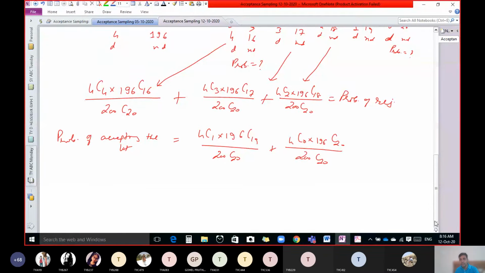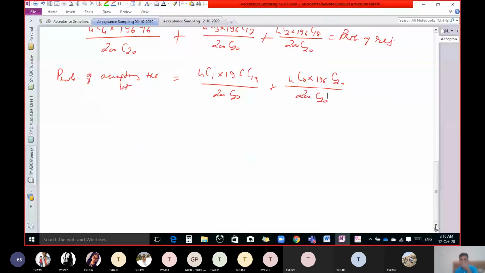Now the question is how to find this out. We will discuss it later on. Wait for 2 minutes. Now just tell me, our capital N is 200. We found that 4 units are defective and the remaining are non-defective. Out of this 200, we have to select 20 units. That is our small n.